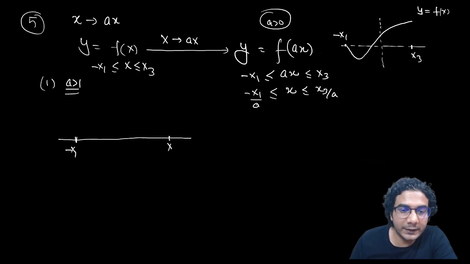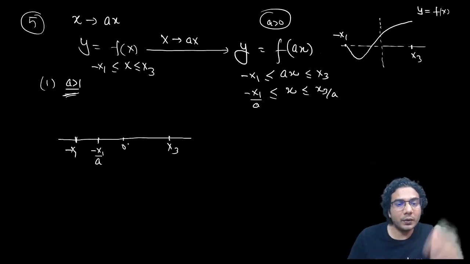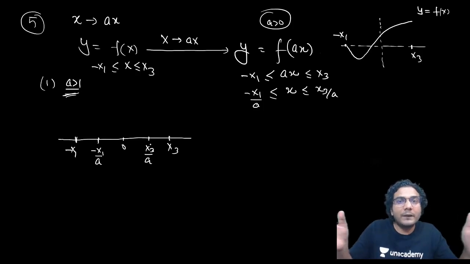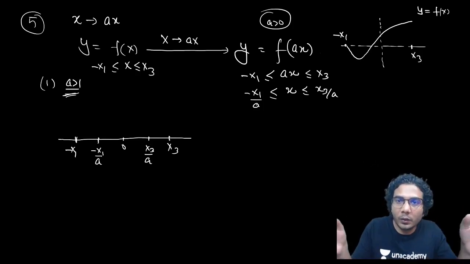Which interval? This minus x1 to x3. This was the original domain. If a is more than 1, then this is going to contract. This minus x1 will become minus x1 upon a. Say a is 2, so it will become minus x1 by 2. So this point is 0, so it will come close to 0. And x3 will become x3 upon a. Okay, the whole graph will contract. Its domain is contracting, the whole graph will contract.